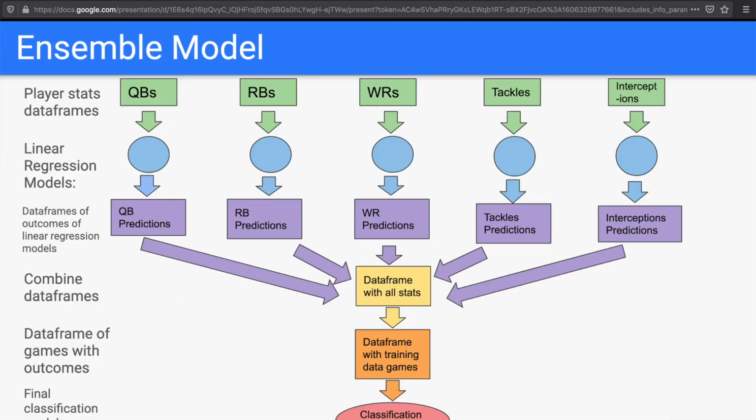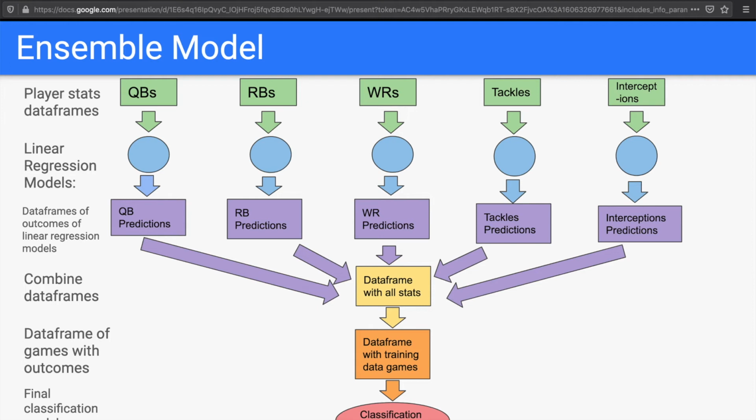So here's an overview of my model. I chose to make an ensemble model because I had 5 different data frames containing different types of data that all needed to be combined into one model. The first step is to train a linear regression model using a random subset of the games from this season for each position, and then pass the data frame corresponding to that position through the linear regression model.